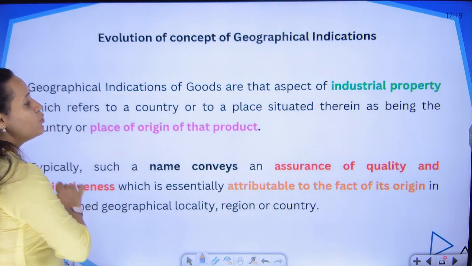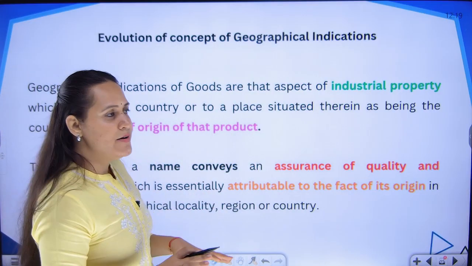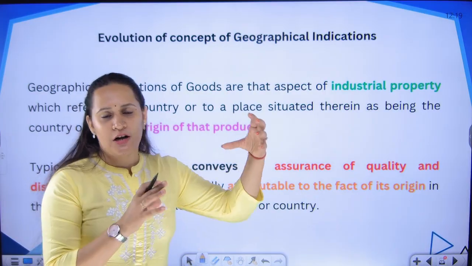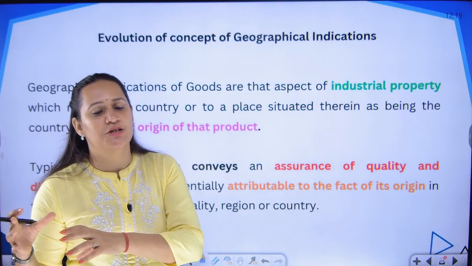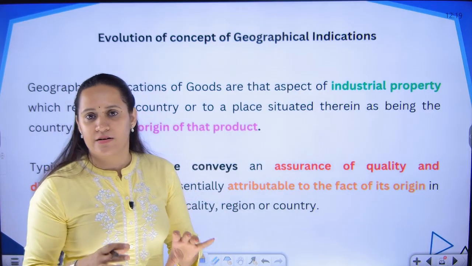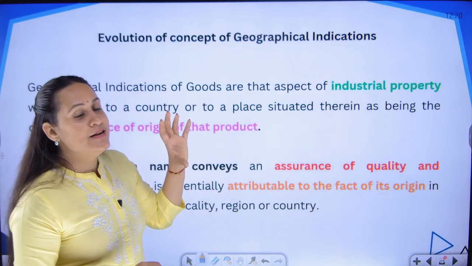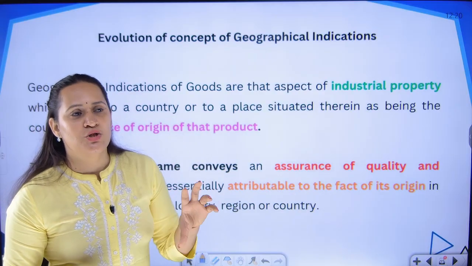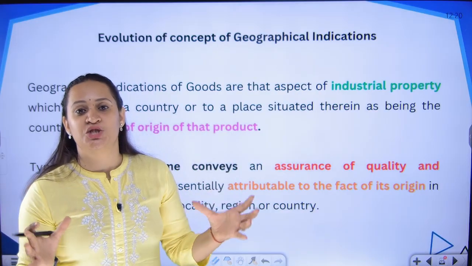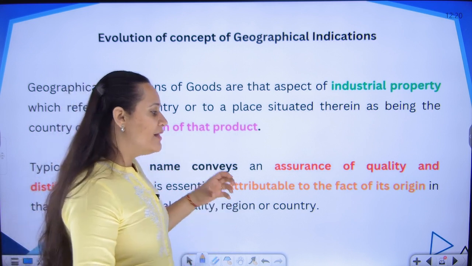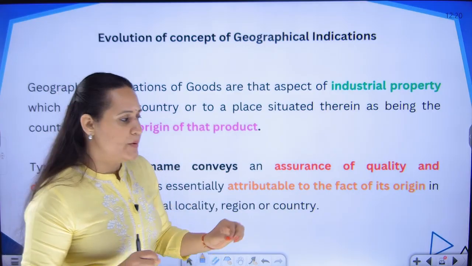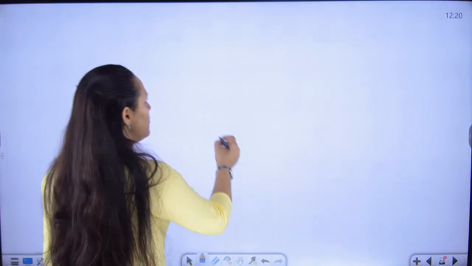Okay. So what is GI as of now? We have identified that GI is an indication, a hint that a particular product is associated with a particular region because that region adds some kind of unique element, unique feature or characteristic to the product. And they decided that it is important for us to protect the interest of the producers and the consumers in relation to these GI products or GI goods, and that is why they said that let us classify GI as an intellectual property. So when you talk about intellectual property,